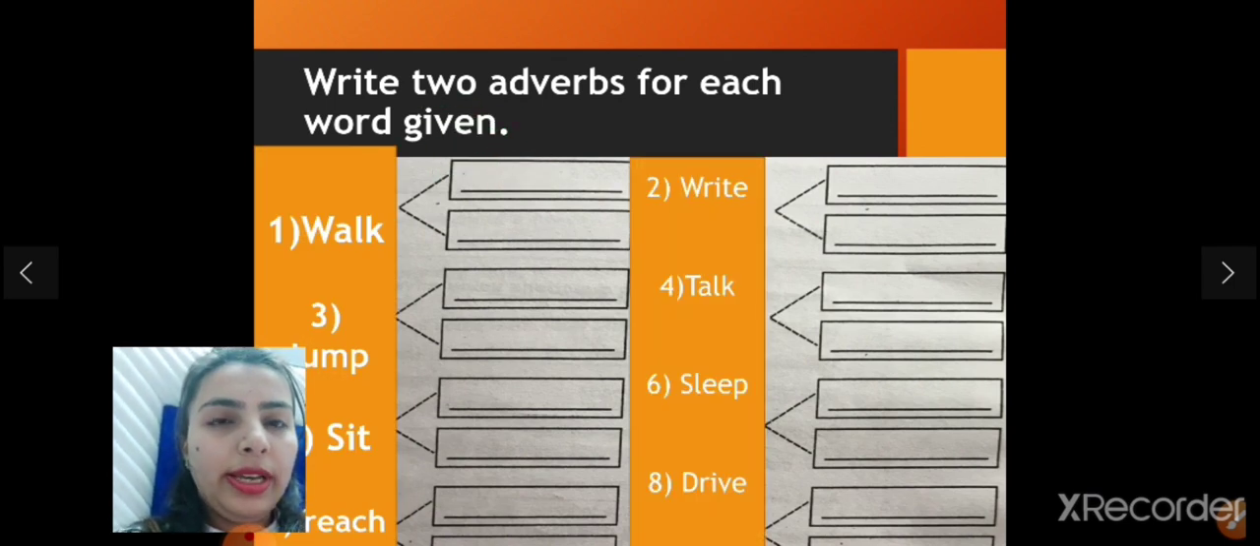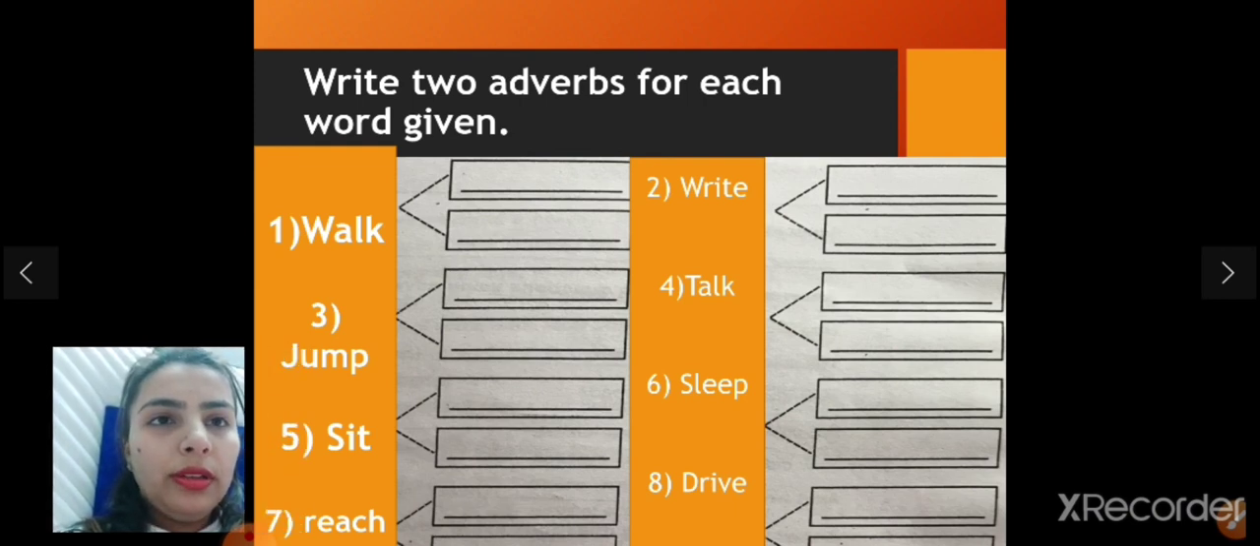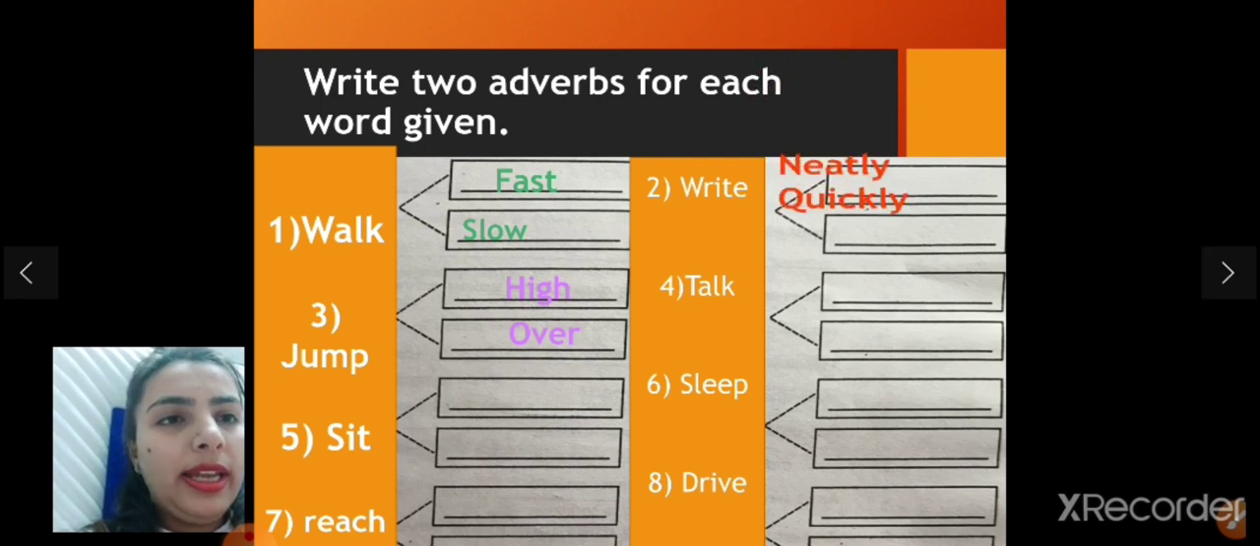Your first word is walk. The adverbs for walk are fast, walk fast, and slow, walk slow. Now see the next. Jump. The adverbs for jump are high, and the second is over. Jump over. See the next.